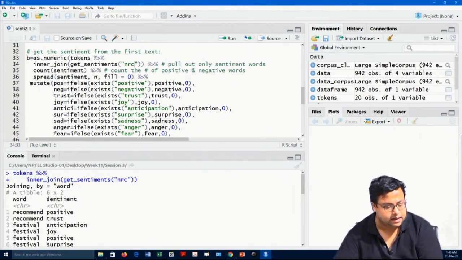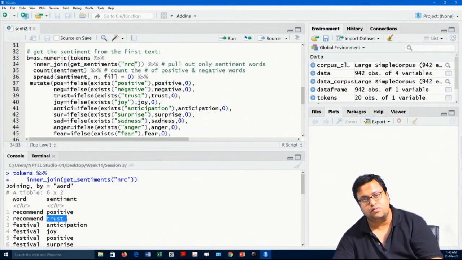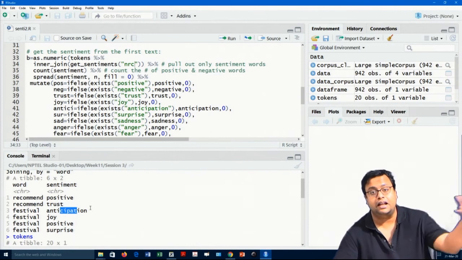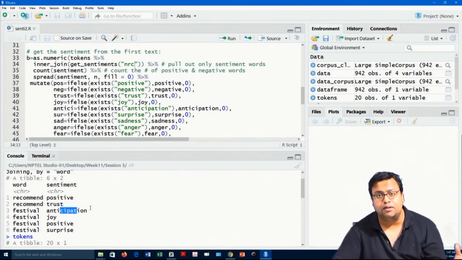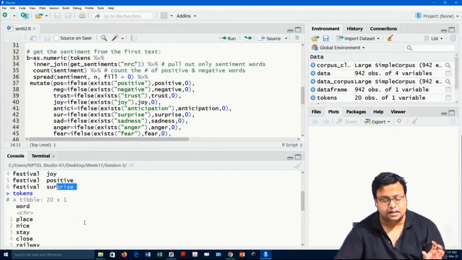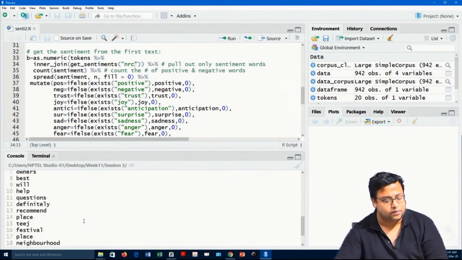For example, there is a word called recommend, which is a positive sentiment, and the emotion associated with this word is trust. Similarly, there is festival, which is a positive sentiment, and the emotions associated with this word are anticipation, because we anticipate what will happen in a festival, we wait for Diwali or Durga Puja, then joy, and then surprise. So, these are the emotions and sentiments that are associated with certain words.